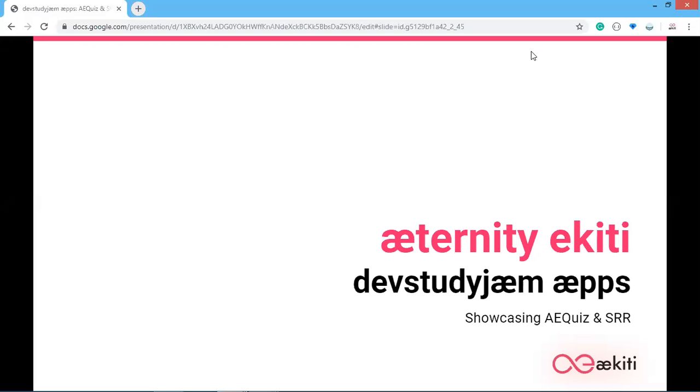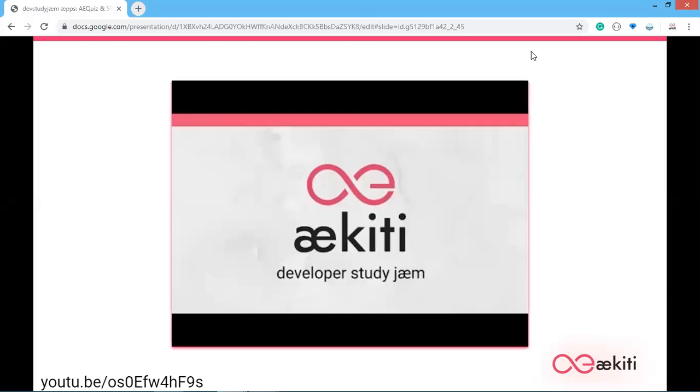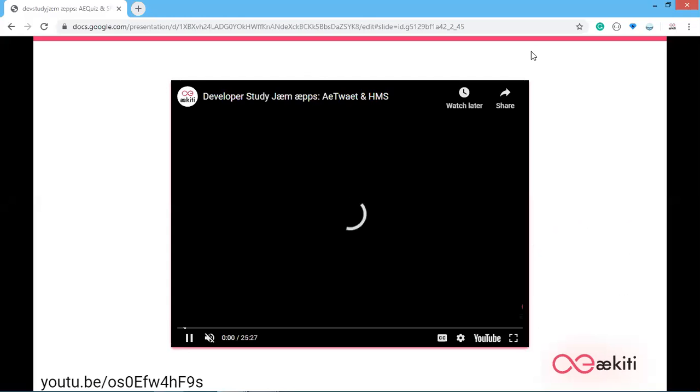Hello everyone. In this presentation, I'll be talking on two apps developed during the local Study Jam workshop at AEQuiz SRR. I remain in my major subject, AEQuiz lead and ambassador.